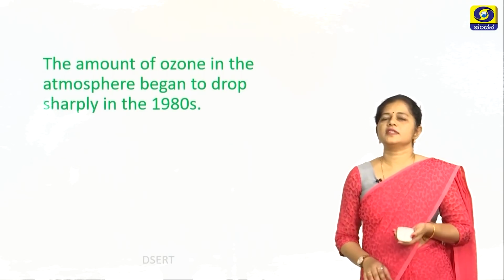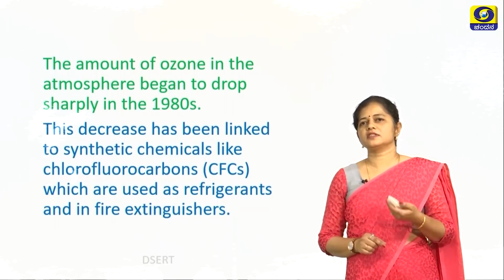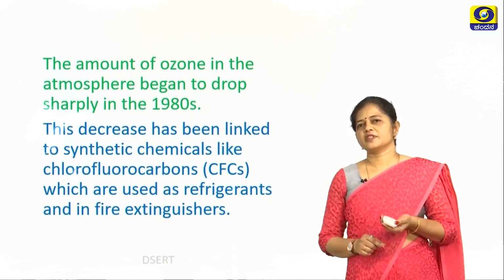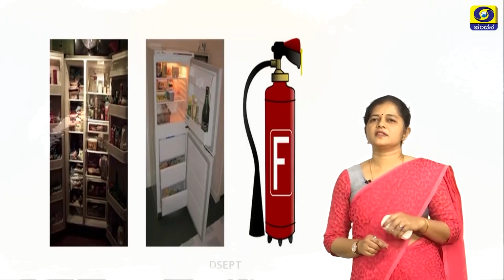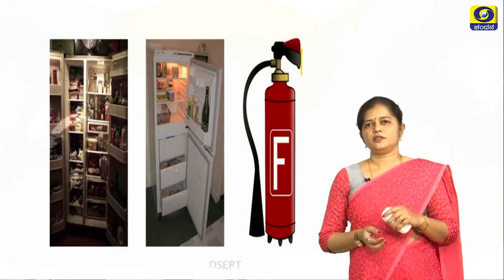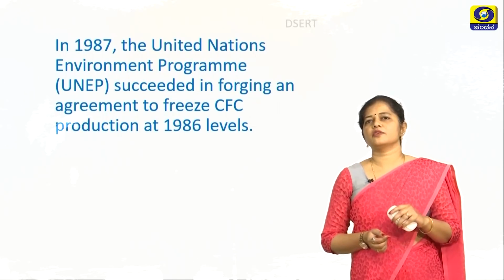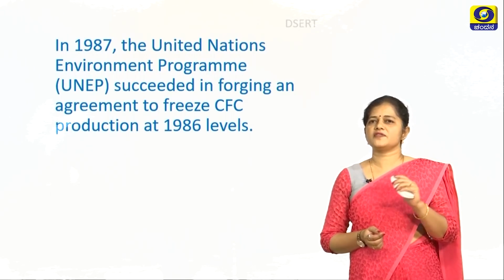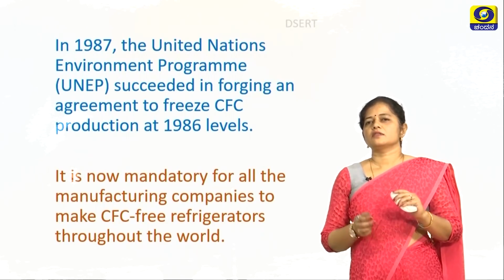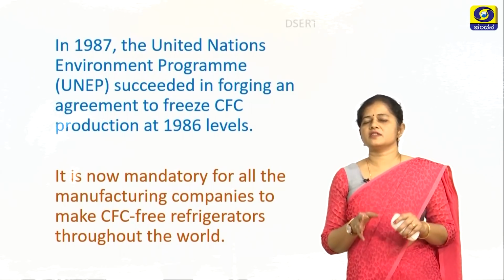The amount of ozone in the atmosphere began to drop sharply in the 1980s. This decrease has been linked to synthetic chemicals like chlorofluorocarbons, which are used in refrigerants and in fire extinguishers. You can see the fire extinguishers and the refrigerators where the CFCs are used. In 1987, the United Nations Environment Programme succeeded in forging an agreement to freeze the CFC production at the 1986 levels. So now it is mandatory for all the manufacturing companies to make CFC free refrigerators throughout the world.